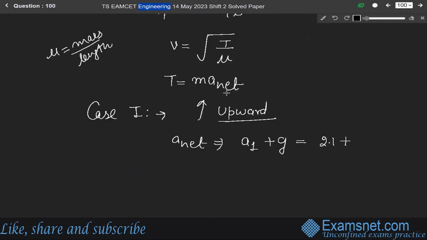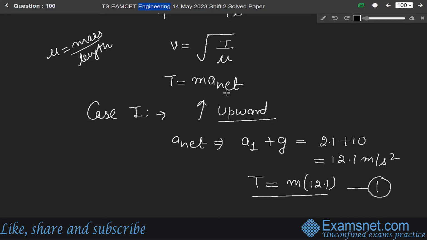2.1 plus gravity 10, so it will be 12.1 meter per second square. So for this T, tension will be equal to mass into acceleration, m into 12.1. Let us say this is equation 1.